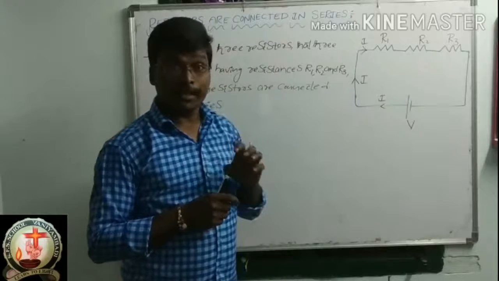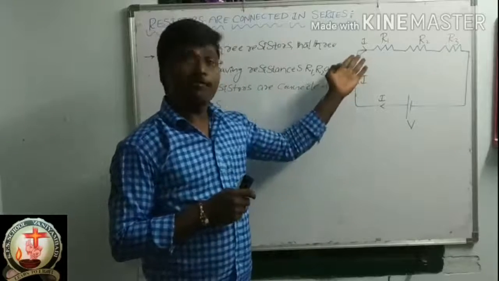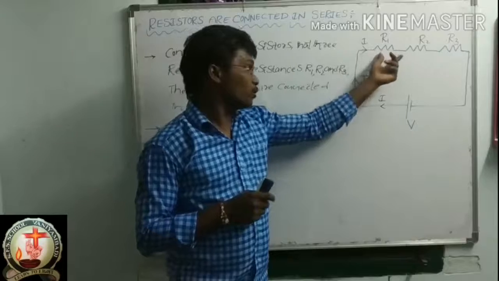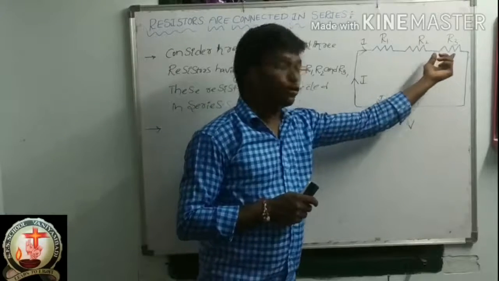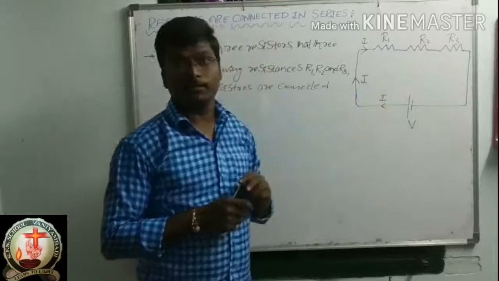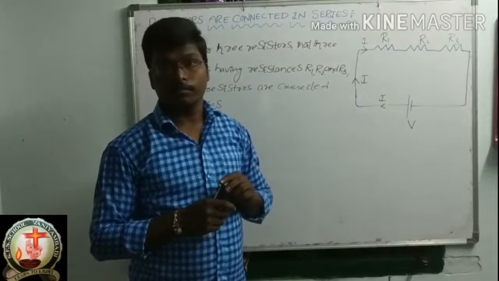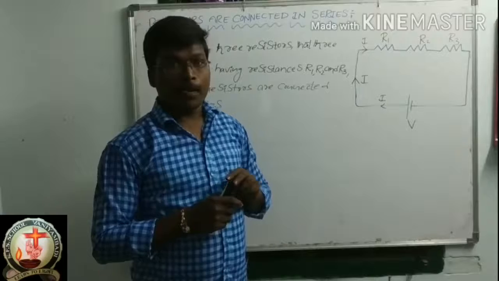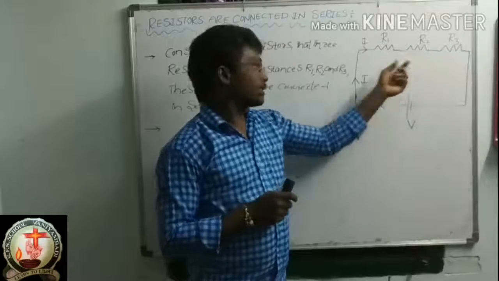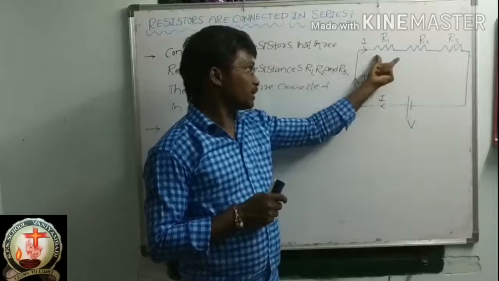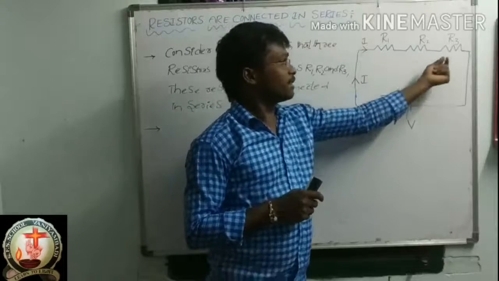That means if the I value is 10, only 10 will flow through this resistor, 10 only through this resistor, and 10 only through this resistor. So the current I will flow through each resistor.